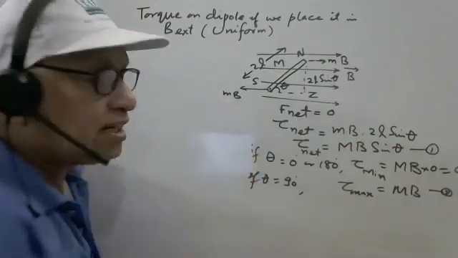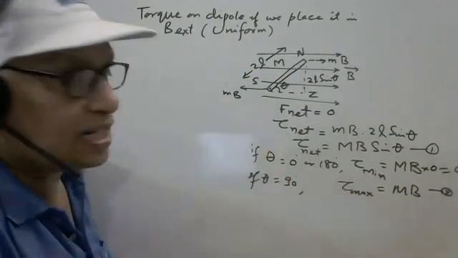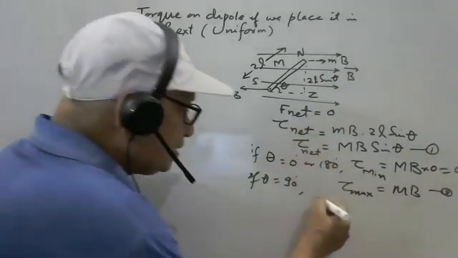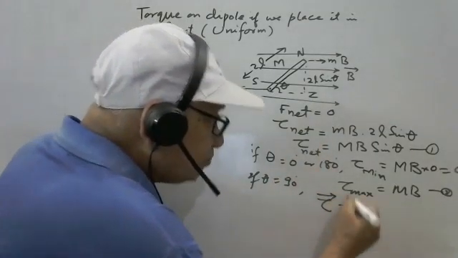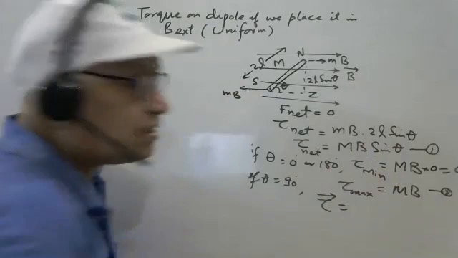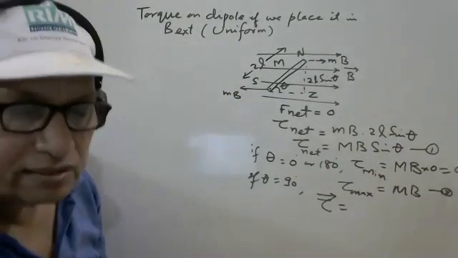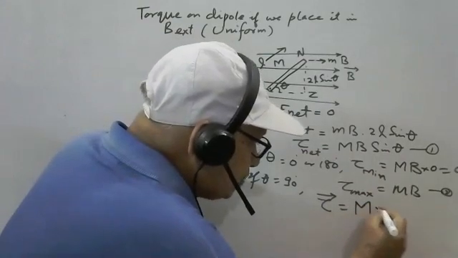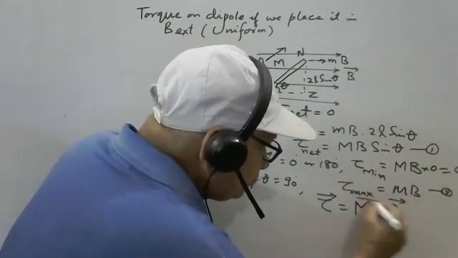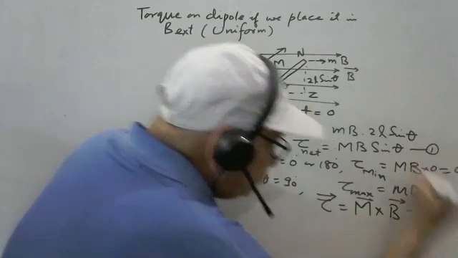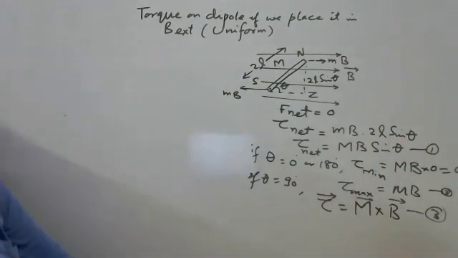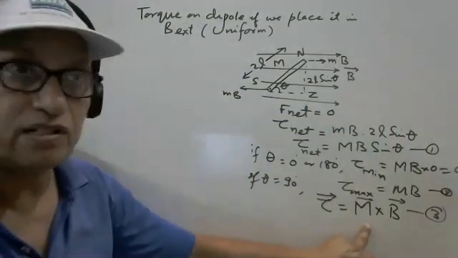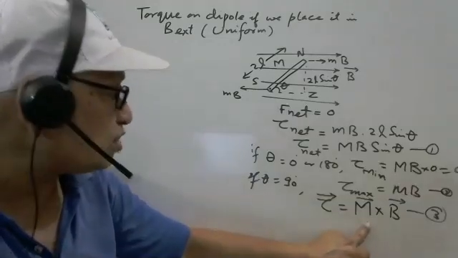Now this is the magnitude, given by equation 1. If we write this in vector form, because of the sine component, MB sin theta means this is the cross product. So we can write here M cross B. This is the torque expression in vector form.